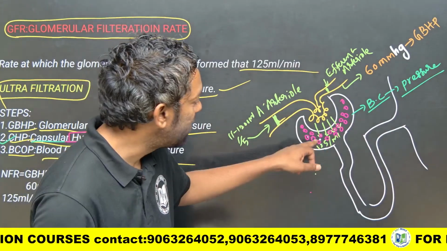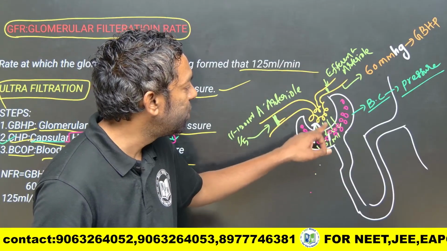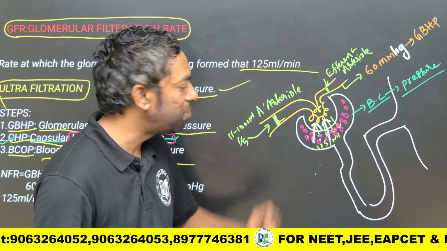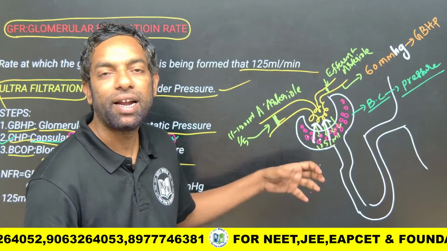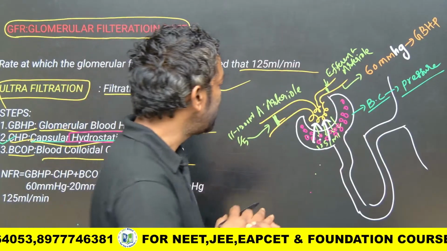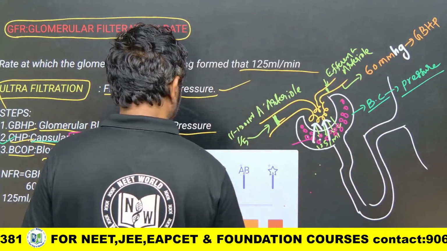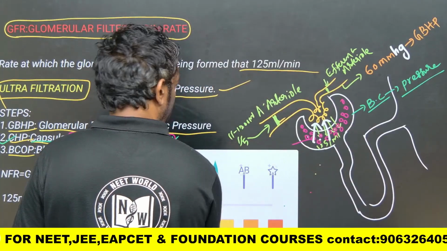This capsular fluid can create opposite direction pressure, up to about 20 mm Hg.